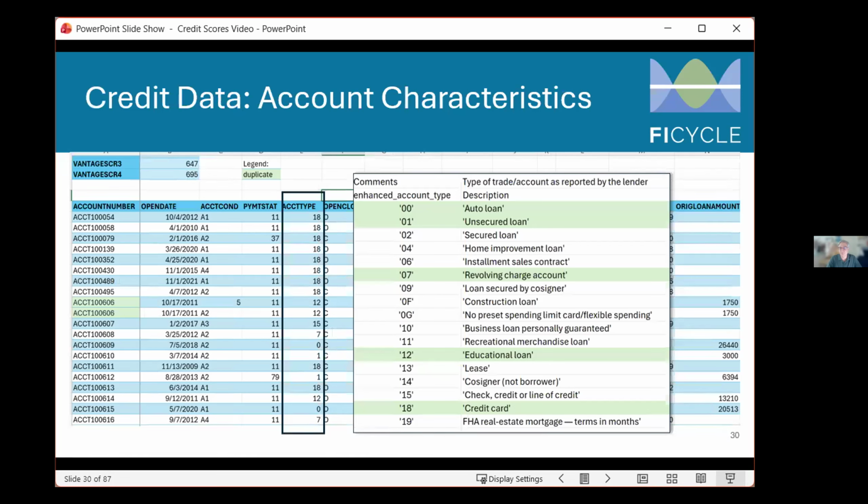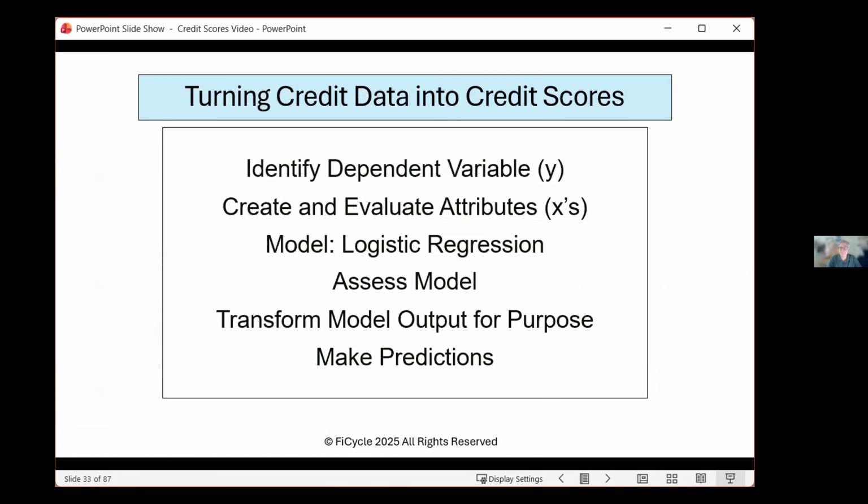We also looked a little bit at some of the data that we received from Experian, showing sample data of actual borrower performance and an actual credit file. We discussed that in order to turn that data into a credit score, there was a variety of steps that were needed, from identifying dependent variables, developing attributes, doing some statistical analysis, and transforming that output. That was a complicated process.